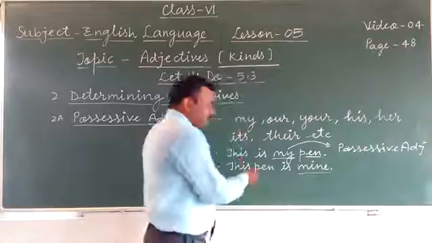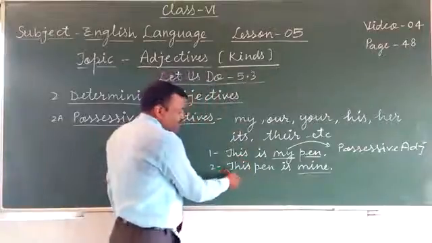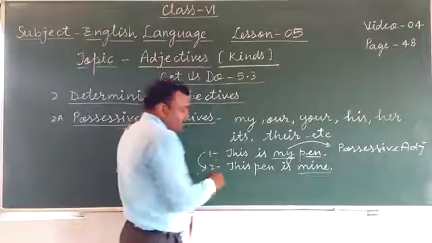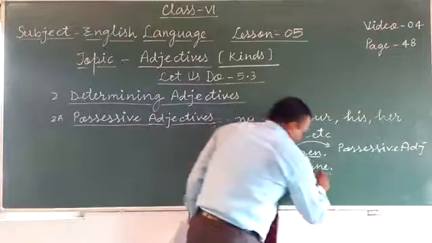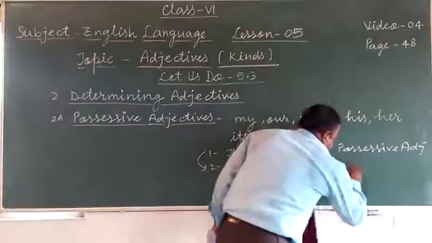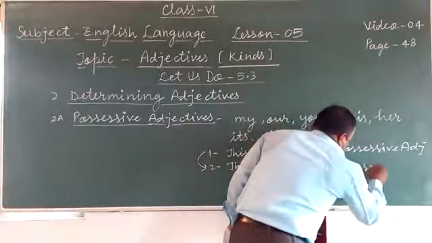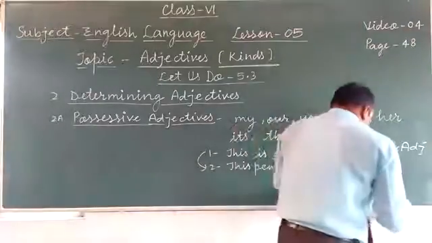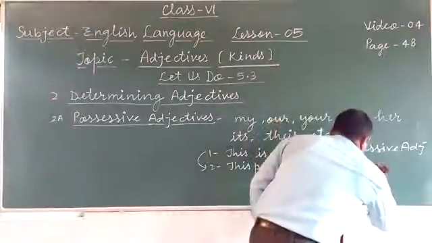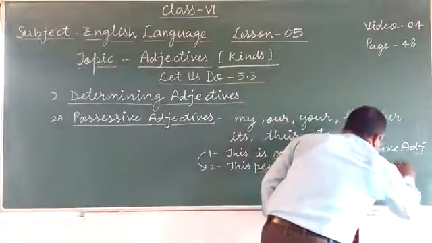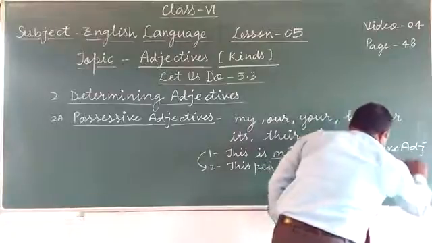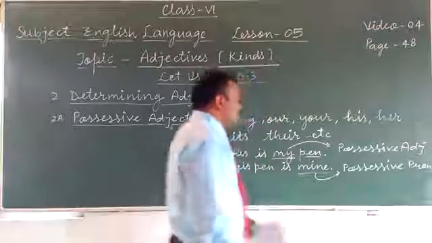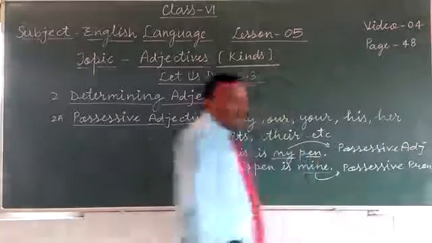Clear? And this sentence can be written in this way. This pen is mine. Okay? In this way also, this pen is mine. So mine is here a possessive pronoun. Mine is here a possessive pronoun.